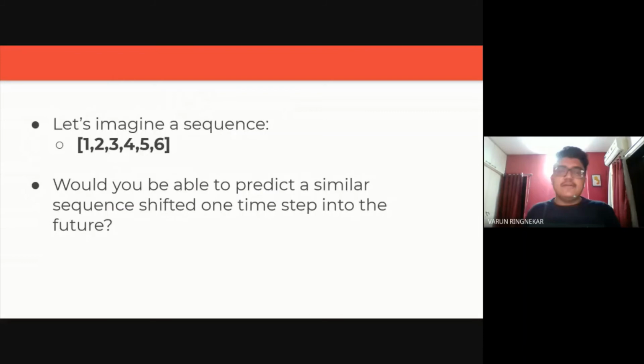So there is no way for us to know what came before this, right? If we were just given 6. But if we were given the entire sequence that came before it, we would easily be able to predict it. The next one in this case would be 7. And if I was talking about the other number case, it would be 8. So that's what I mean by having sequential data, and how any entry in this data is dependent on the previous data. Similarly, we have to give our network a sense of the history that came before it. So now let's talk about time steps.